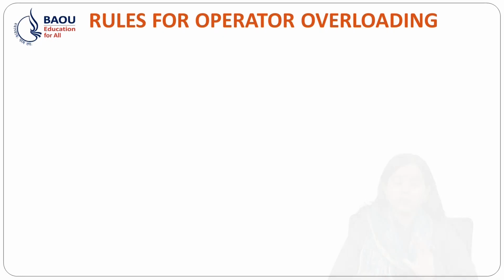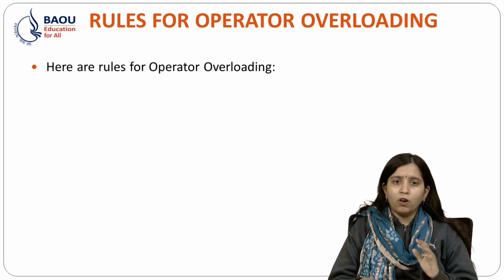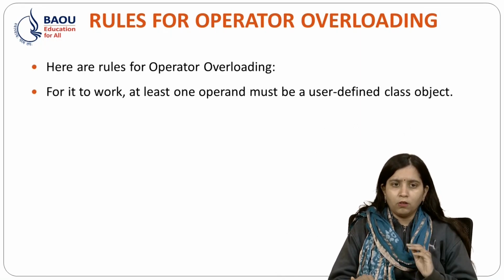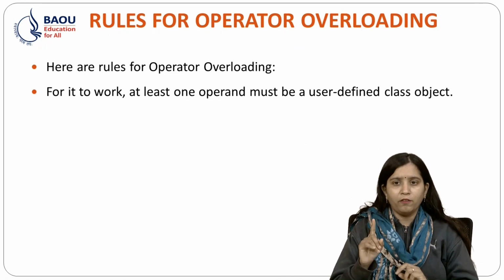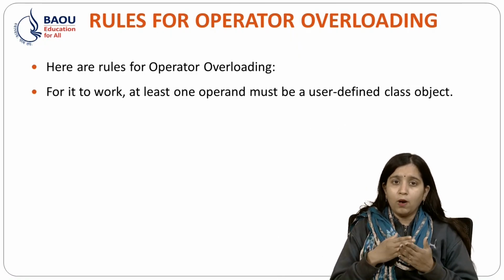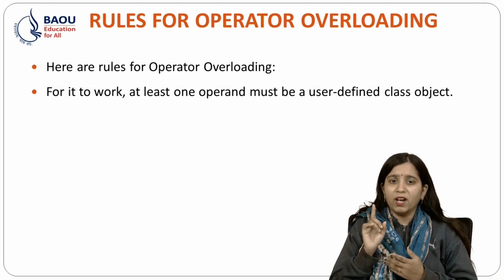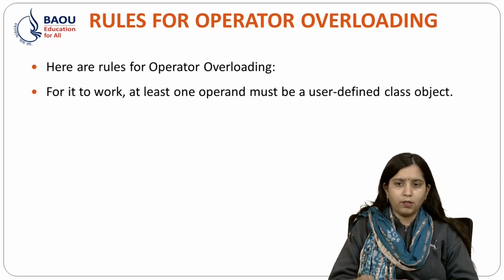There are some semantics and rules for using operator overloading. What are the rules? For it to work, at least one operand must be a user defined class object. We will see why one operand must be a user defined class object.